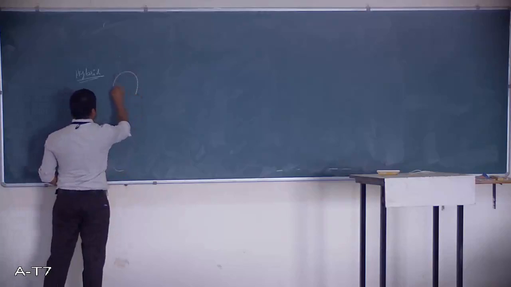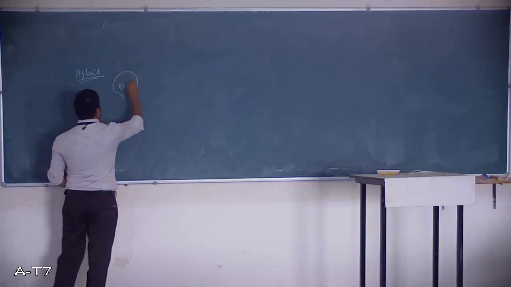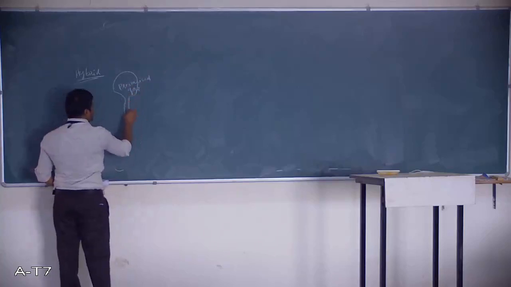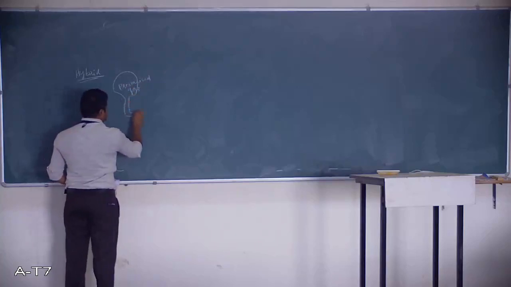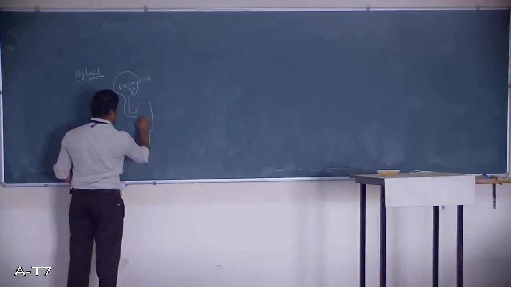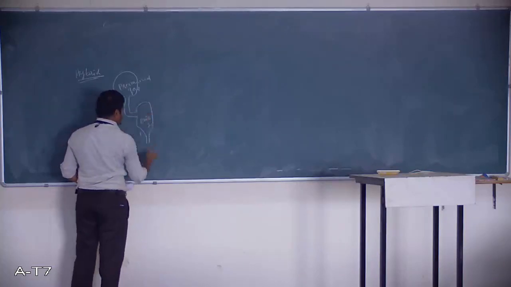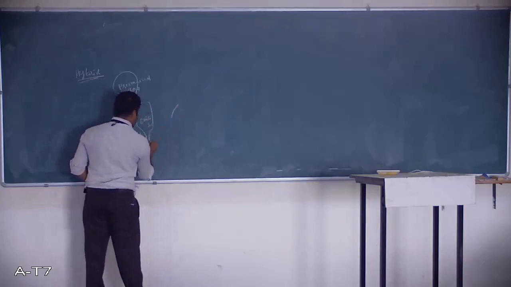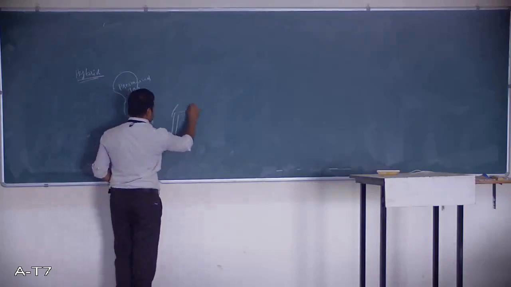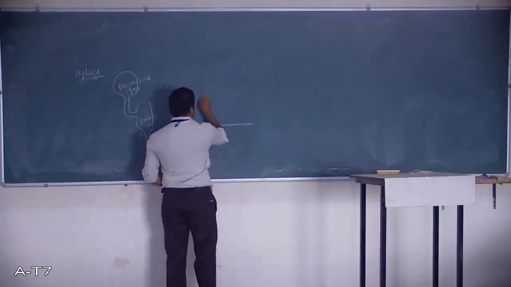One pressurized gas tank will be there like this. From here it is connected to one fuel tank, or we can say an oxidizer tank. The oxidizer tank is there, and from here it is connected to solid fuel, similar to your solid propellant rocket engine.